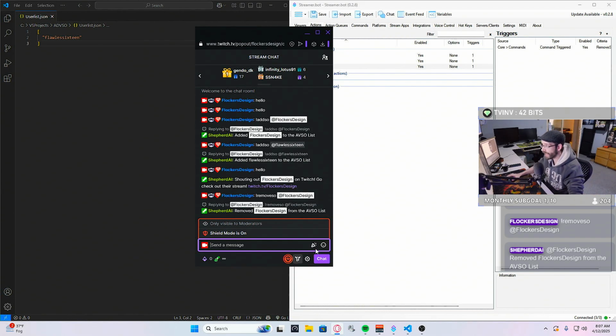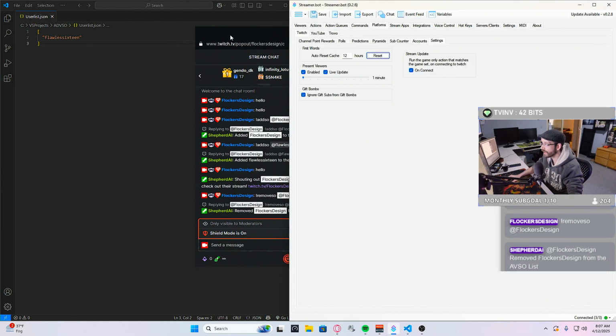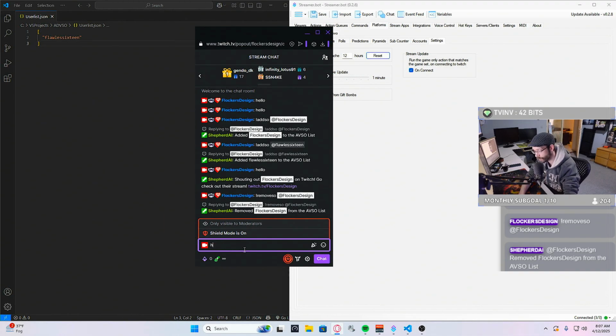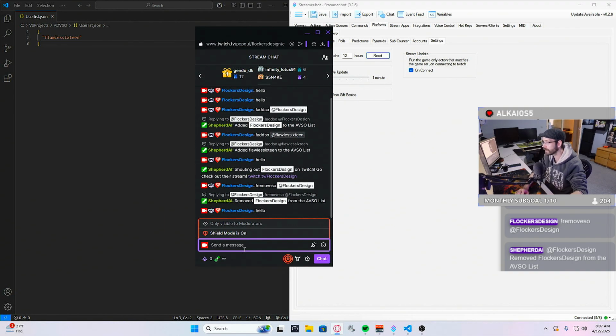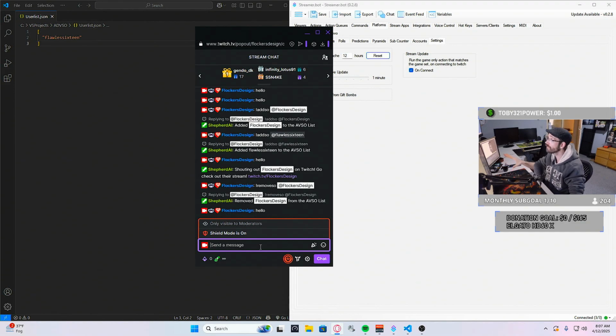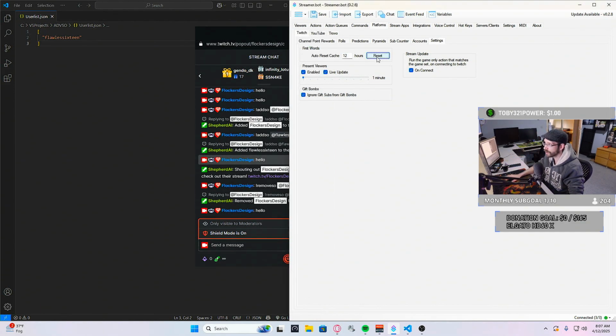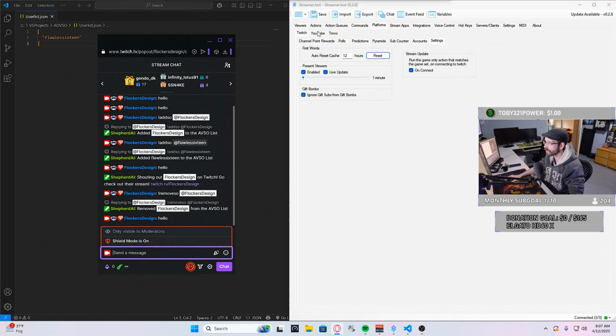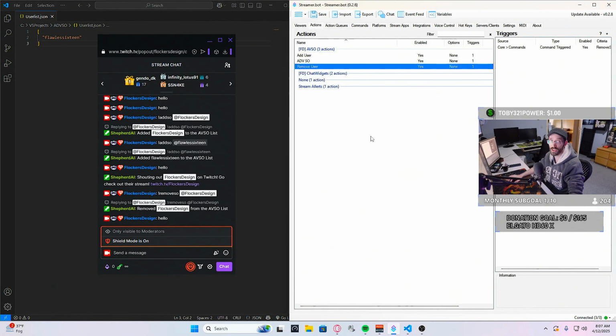There you go. Now, if that happens and I reset, if everything went well and I do hello, what normally would not be possible, of course, there you go. Nothing is happening. Now, of course, you can also tie this right away to a ban command. So if you ban someone, it will do it automatically for you. This is, however, a function I am going to add in. Of course, not yet, but this is a function I'm going to add.